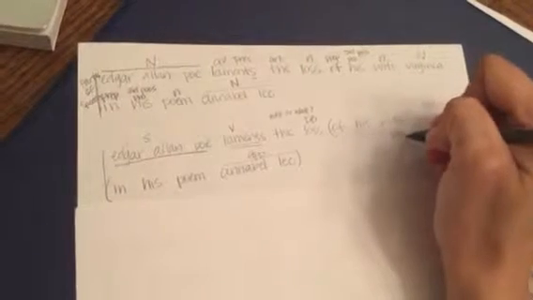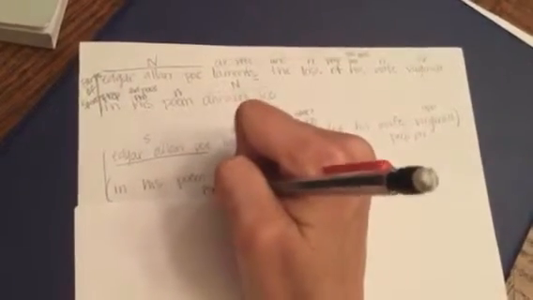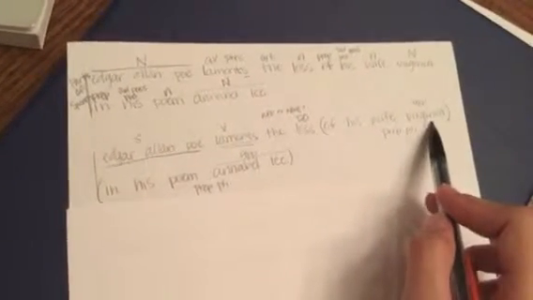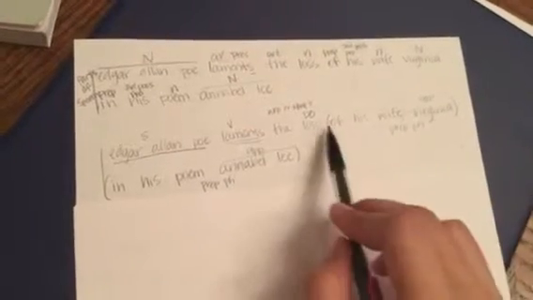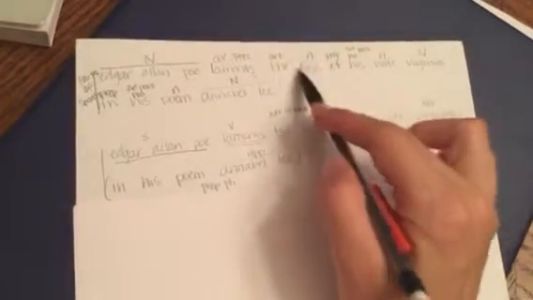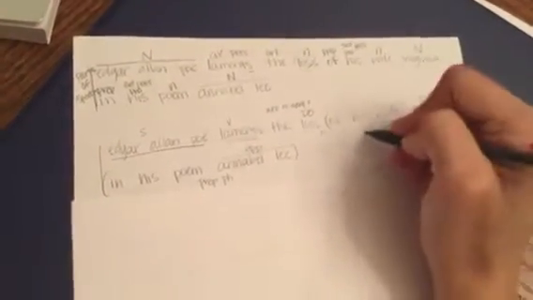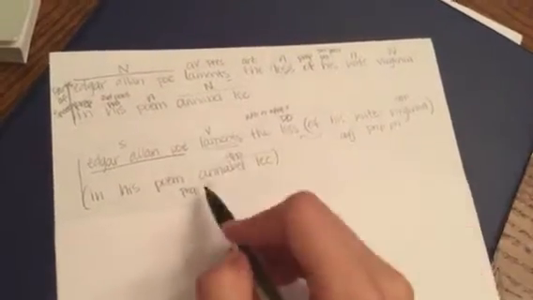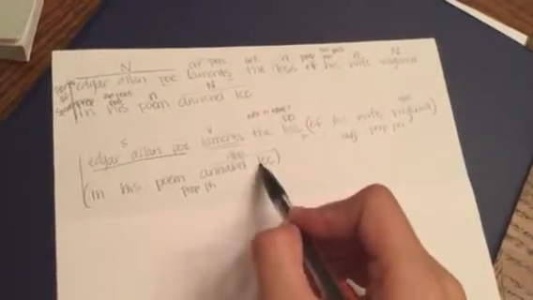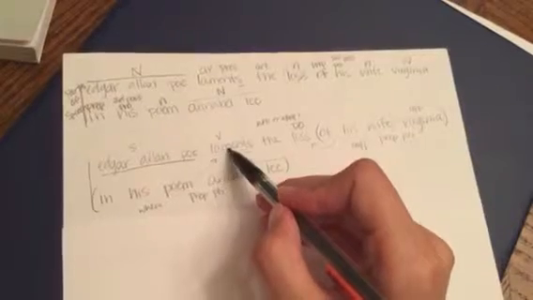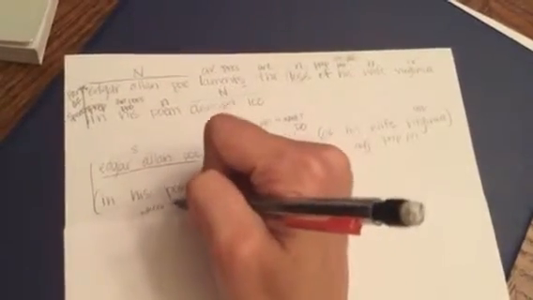So now we have to decide. We have a prep phrase here, and a prep phrase here. But what is the purpose of this prepositional phrase? So "of his wife Virginia" tells us more about the loss. So this whole phrase is further describing loss, which we said up here was a noun. A word that describes a noun is an adjective. So this is going to be an adjective prepositional phrase. This one, "in his poem Annabel Lee," tells us where he laments. So a word or phrase that further describes a verb is an adverb phrase.